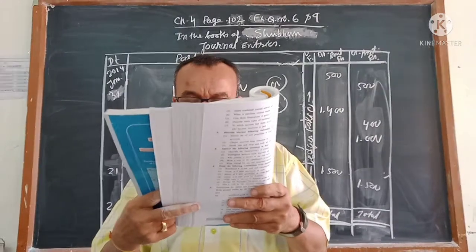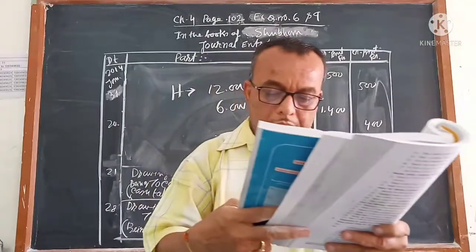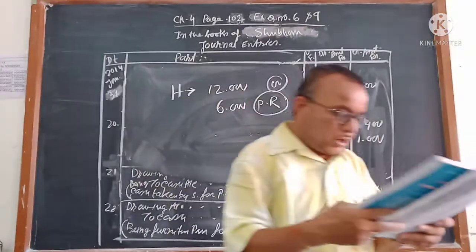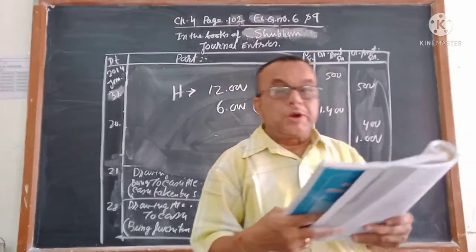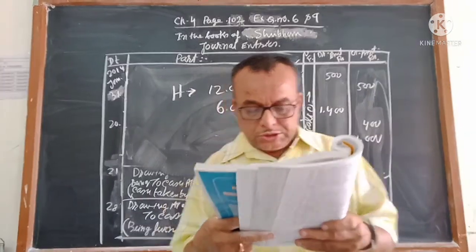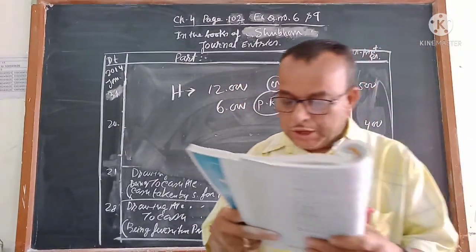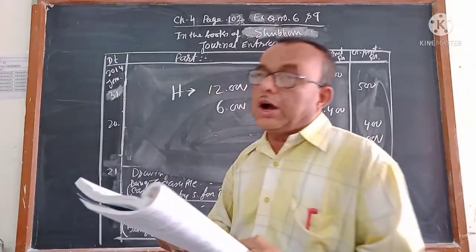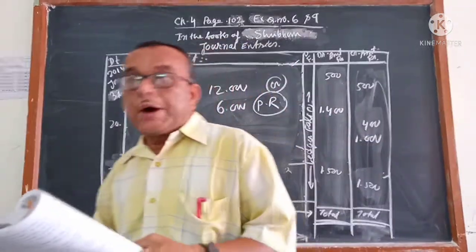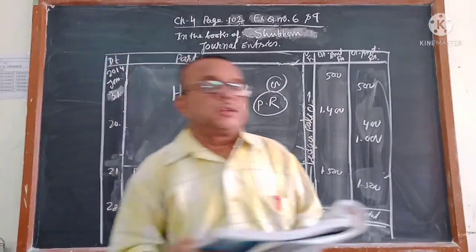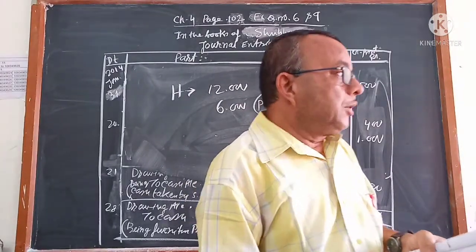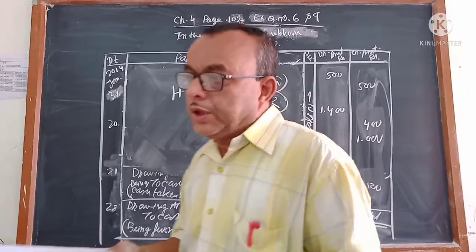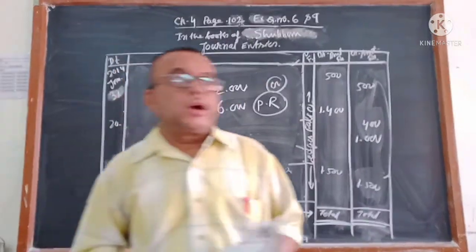Now number 12. Goods of rupees 10,000 purchased from Ramila and half amount paid by cheque. How much goods did you purchase? 10,000. And out of that, how much did you pay? You paid half, so half of 10,000 is 5,000. The remaining 5,000 is a credit transaction. That is not given, whether you paid or not paid the remaining half. If nothing is mentioned, it is understood that it is not paid.